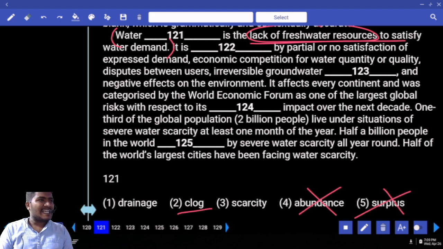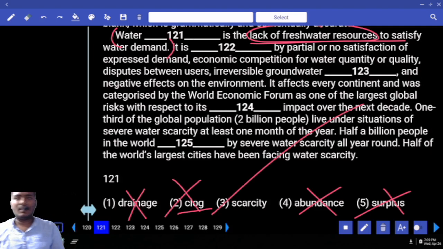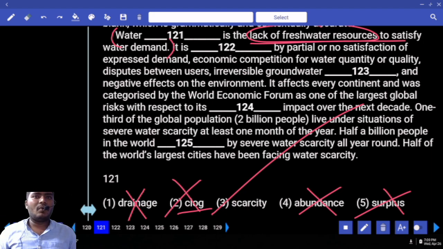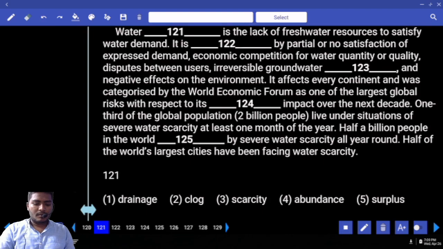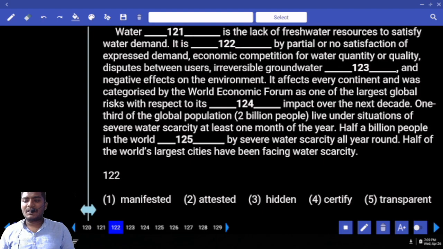Do you know clogging? When do you use the word clog? Water drainage. Do you know water drainage? When the water is blocked, that is called as clog, water clogging. Eliminate. Drainage not related. What is your answer? Scarcity. Scarcity is having more water or lack of water? Lack of water.